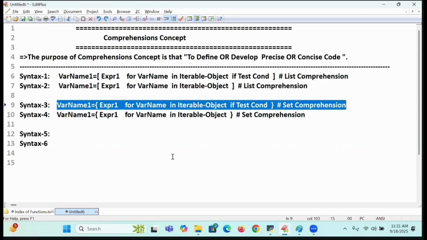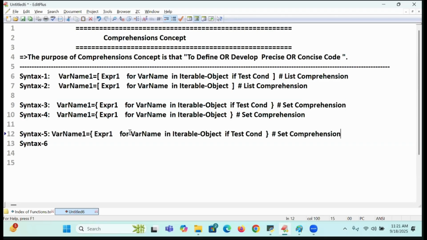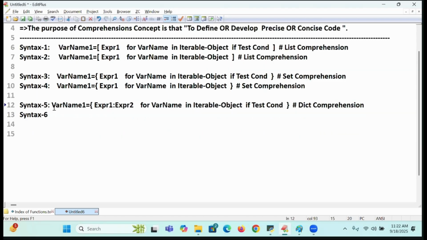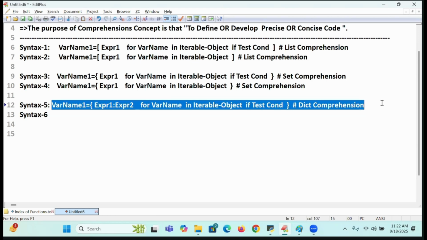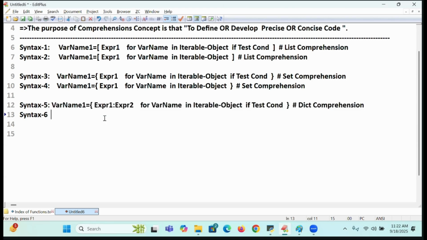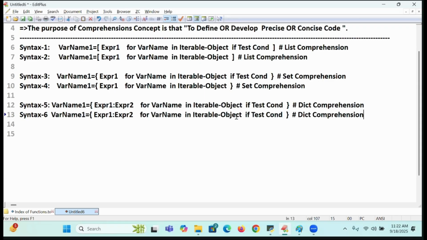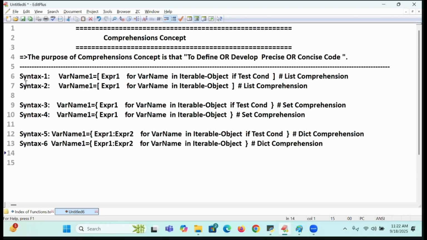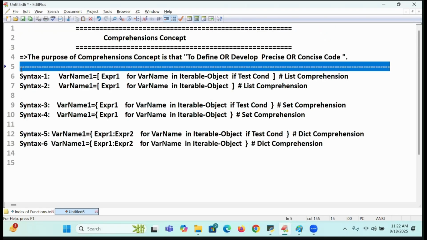This part I will carry. There I will write expression 1 colon expression 2, for loop I am writing. This is known as dict comprehension. Online students, carefully follow. Here I am going to write it. One more kind is where I don't write the if condition. It is known as dict comprehension. These are the total concepts present in that.